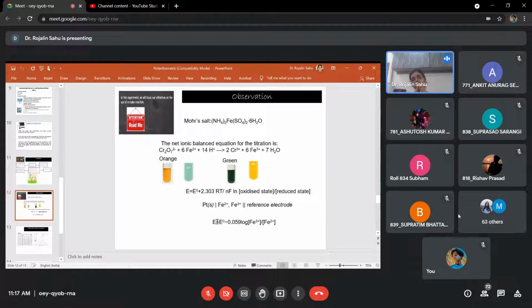The whole idea is that here we are adding potassium dichromate to Mohr's salt solution. So iron 2 plus is becoming iron 3 plus, and the electron transfer occurring between iron 2 plus and iron 3 plus is conducted by the platinum electrode, and then the cycle is completed by using the reference electrode.